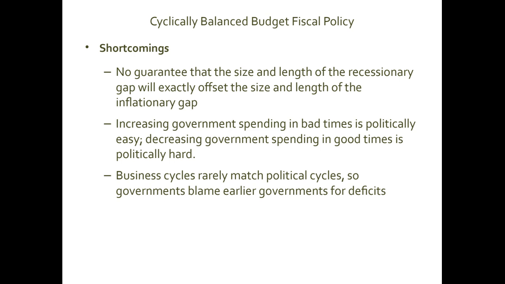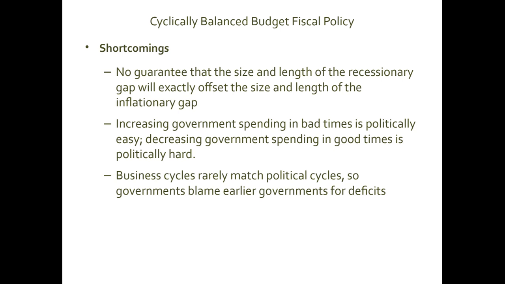But even here we have a number of shortcomings as far as cyclically balanced budget fiscal policy is concerned. There is no guarantee that the size and length of a recessionary gap will exactly offset the size and length of the inflationary gap.